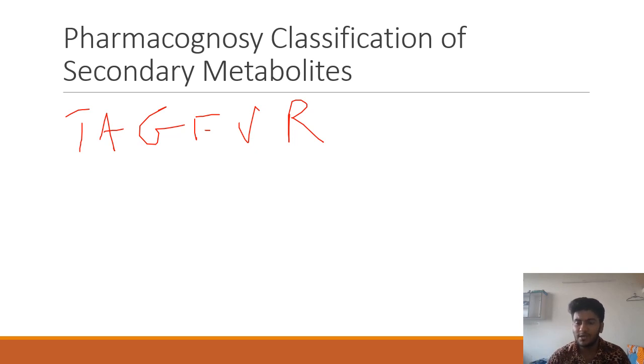So if they give you a drug, suppose licorice, you should be able to know that it is a saponin glycoside. If they give you a drug, suppose fennel, you must know that Foeniculum vulgare fruit belongs to the volatile oil category, and it has fenchone and anethole. So ketone containing volatile oils. If you study the particular chemical phytoconstituent, you should know the functional groups associated with it. Tannins may have hydrolyzable tannins, condensed tannins, true tannins, pseudotannins, and all. So pyrogallol, catechol moiety is present in which particular tannin, you need to know that as well.